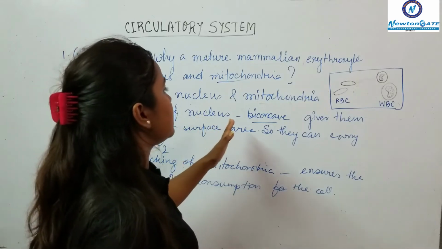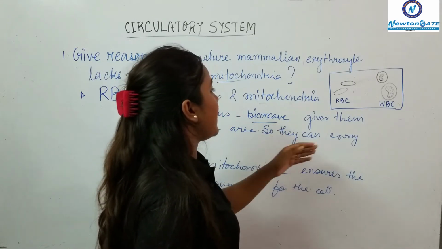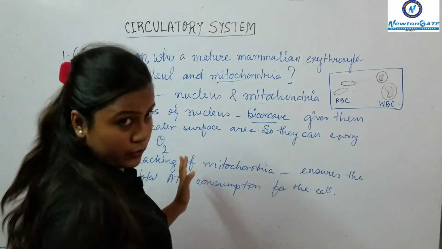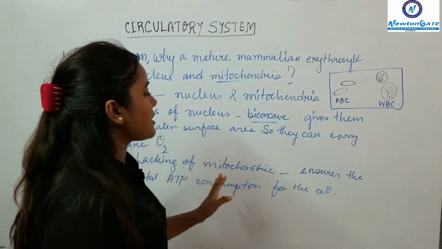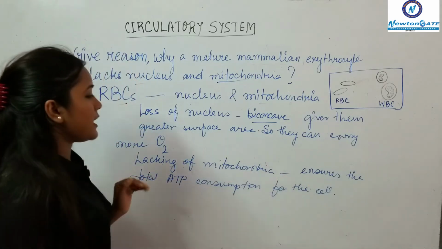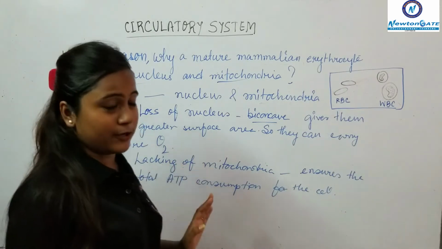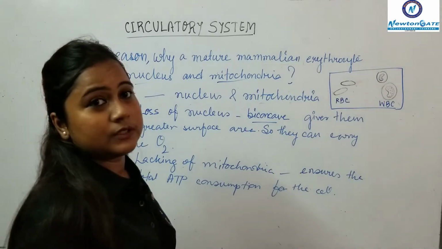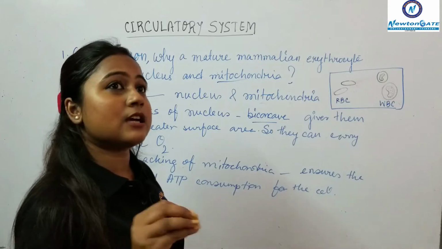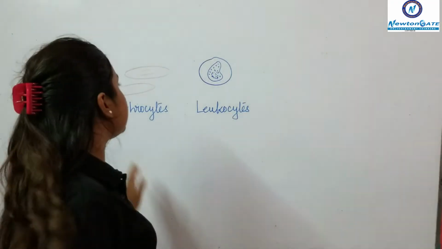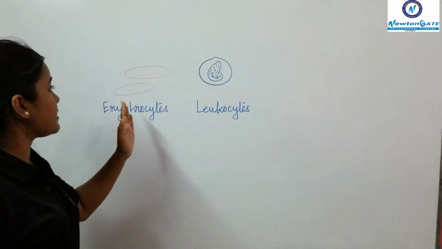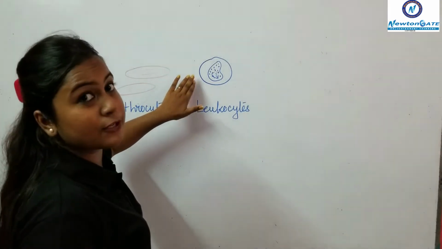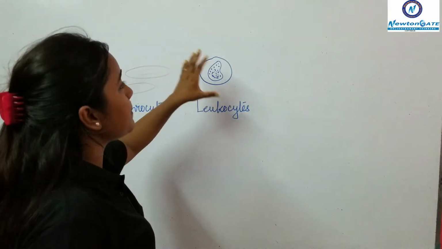Loss of nucleus makes them biconcave and gives them a greater surface area so they can carry more O2. And the lack of mitochondria ensures that the O2 they carry is not consumed by the cell itself, so all of it is delivered to the tissues. So here is a diagram of an erythrocyte that is biconcave and lacks a nucleus, and there is a diagram of a leukocyte that has a central bigger nucleus.